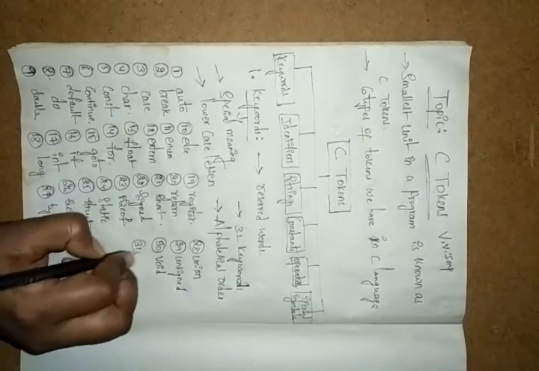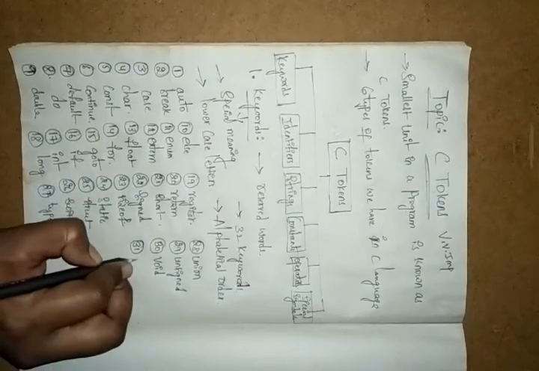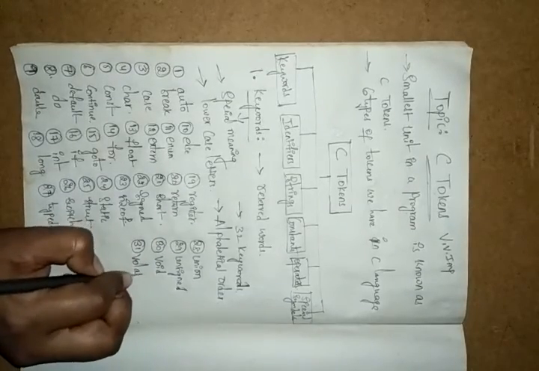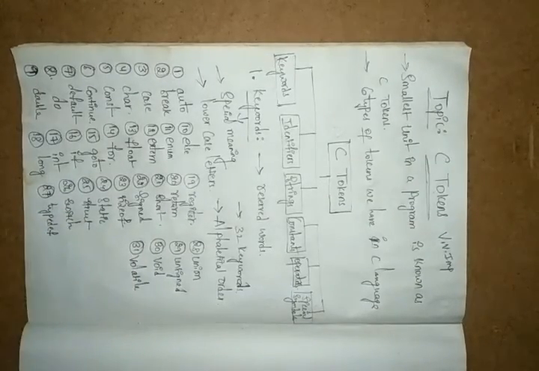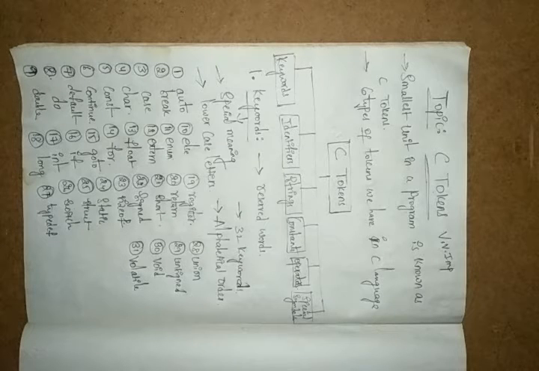And next here we have the 31st, volatile. Okay, so volatile is the opposite of constant. Here we have constant, right? So opposite to that, it makes the variable values able to change in the function when it is running in the background. In that case, it will change our values.